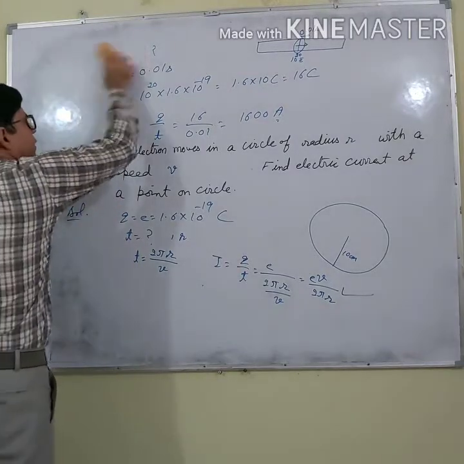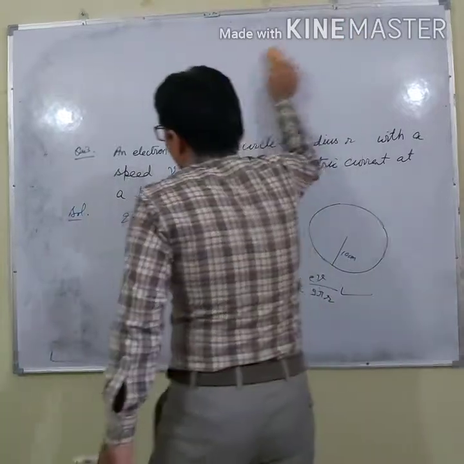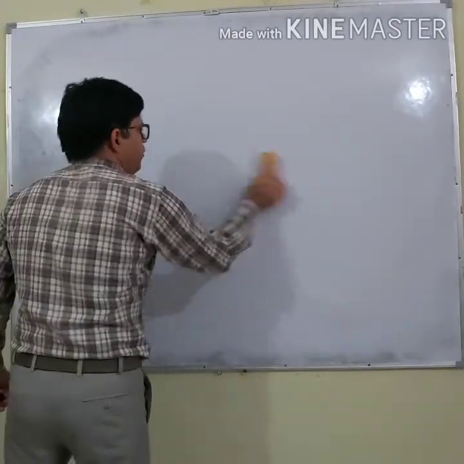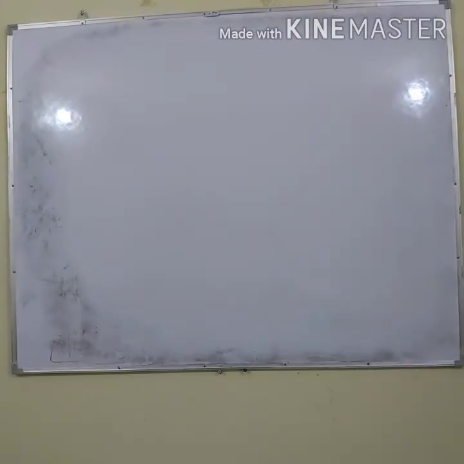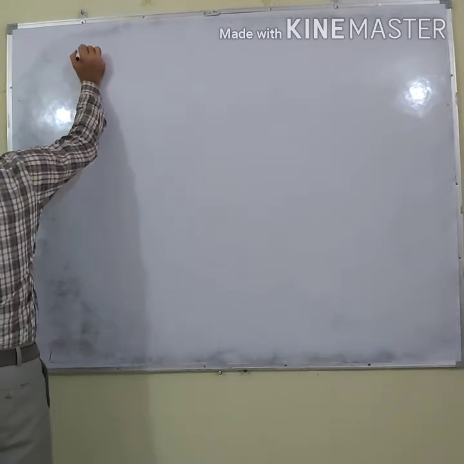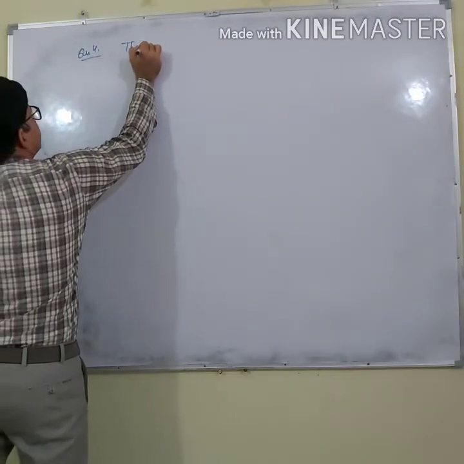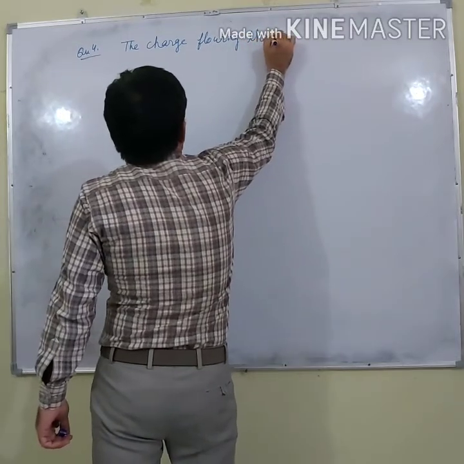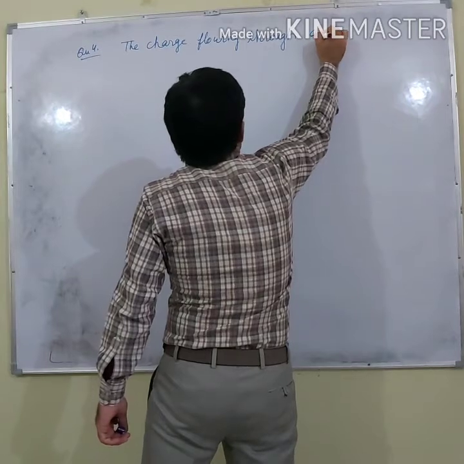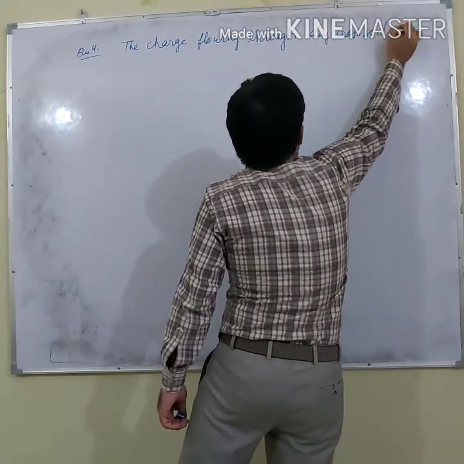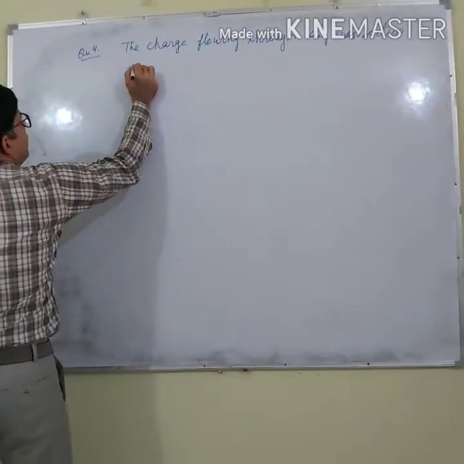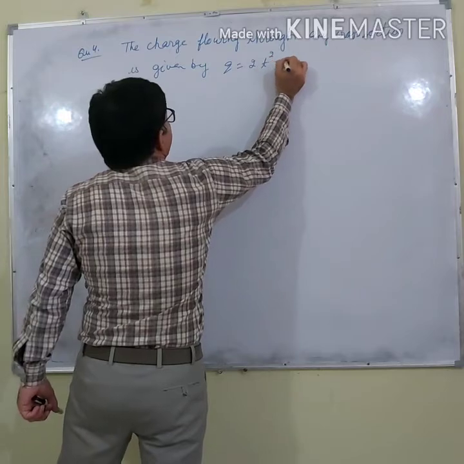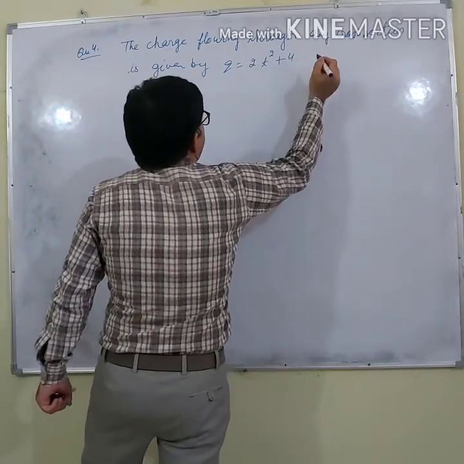Now let us move to question number 4. What we are given in question number 4: the charge flowing through any cross section is given by Q equals 2t square plus 4, right?